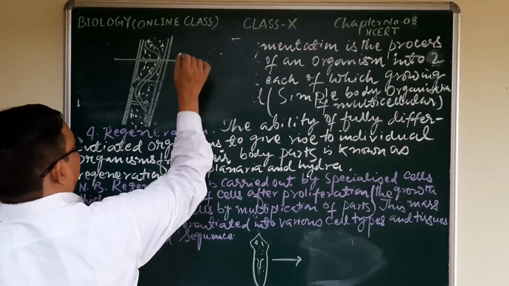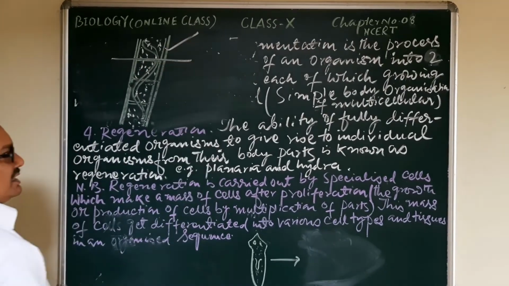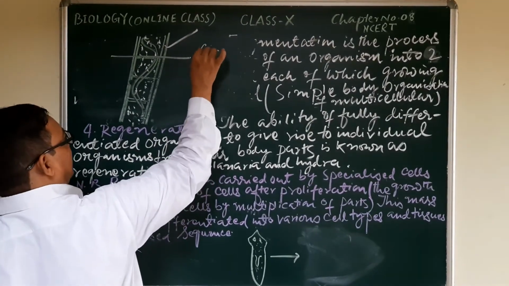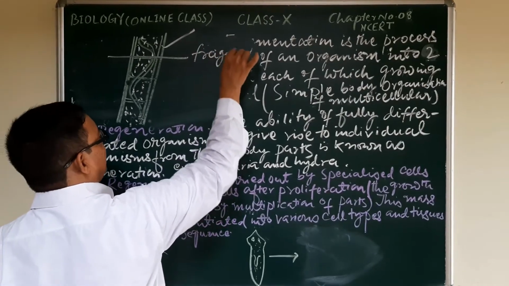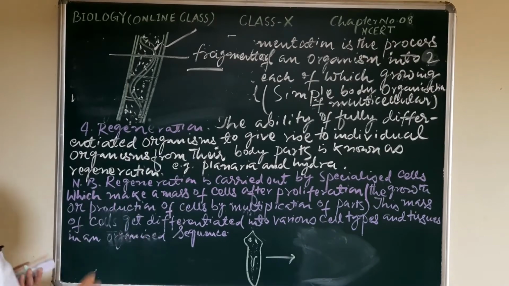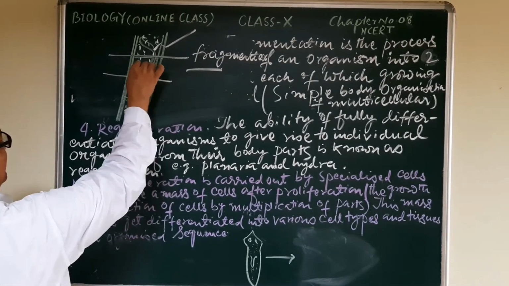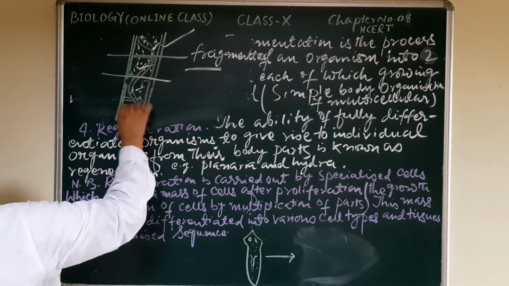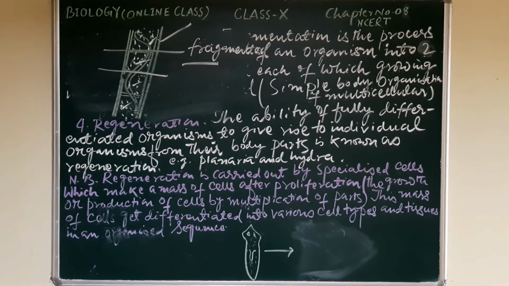From each fragmented part, suppose it has fragmented from the parent body, it will develop into a new individual. If this one fragmented, or this one, or this one, it may develop into a new individual.